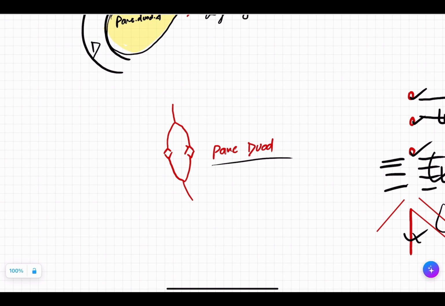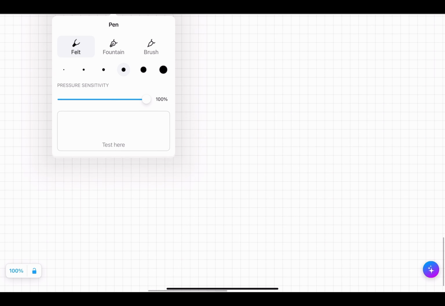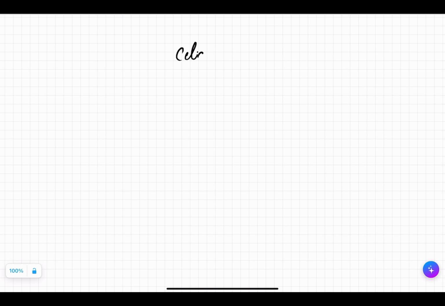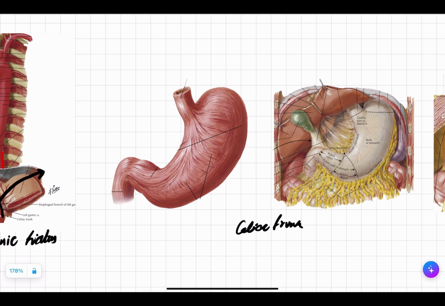So with this we have completed our celiac trunk. A short revision: we had our celiac trunk. Celiac trunk gave rise to three branches: left gastric artery going on to the left curvature of the stomach. Let's just draw it here, it would be good. This one, left gastric artery. Common hepatic artery gave rise to what? Hepatic artery proper and gastroduodenal artery. From the hepatic artery proper, right gastric artery came, they anastomosed.